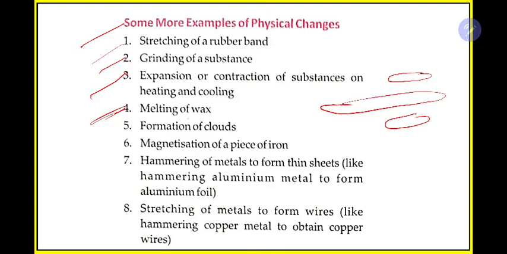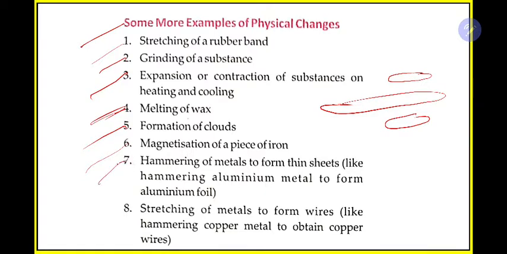Then melting of wax. If you melt wax, it will not change its name into some other thing, only the shape and the size will change. Earlier the shape was, for example, a rod shape, now it may be in liquid form, and the state may change from solid to liquid, but the actual thing, wax, is still remaining wax.